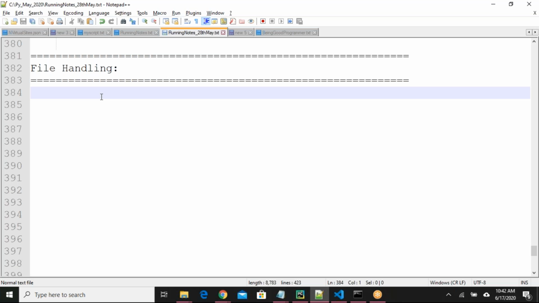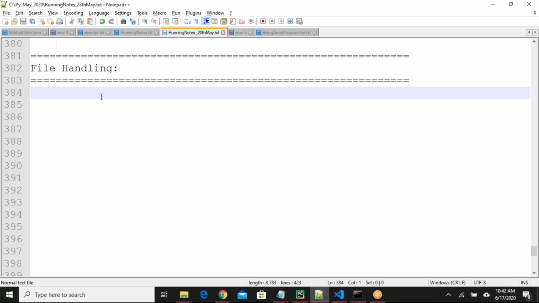Okay. File handling means reading data from files, adding data to the files, creating directories. Those types of examples all come under file handling. Using Python, we can write files, like how we write text files or documents. We can write to the text files. We can read the data. So how we can do that, we'll see some examples today.